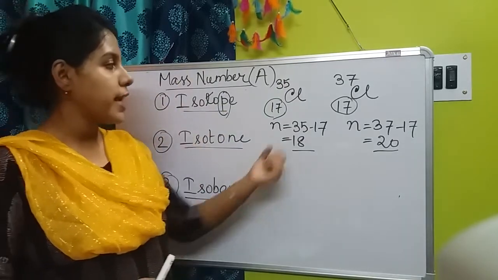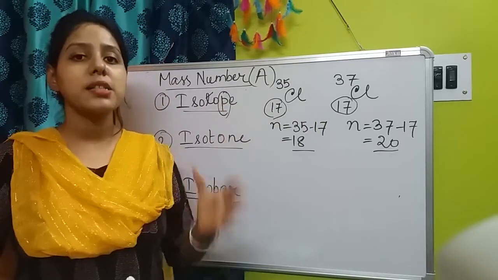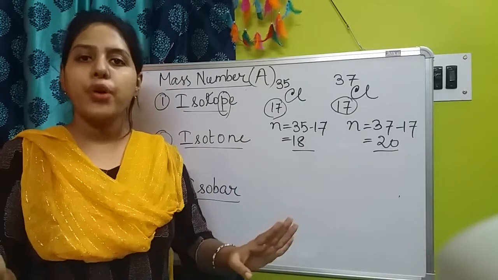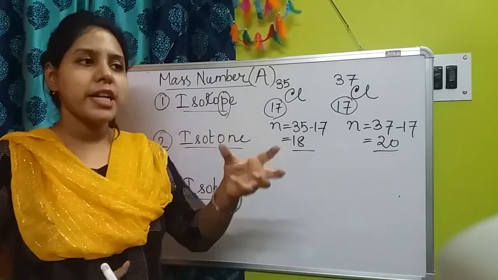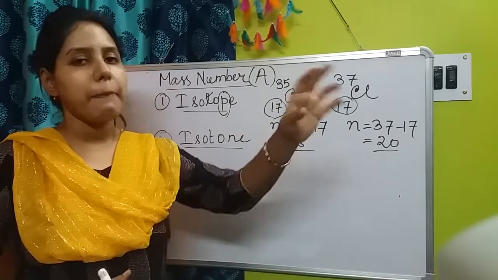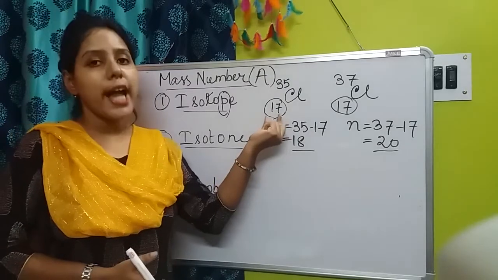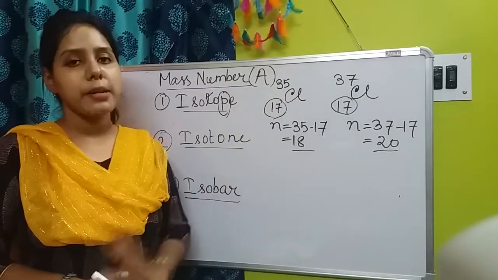And also one thing, atomic numbers are just like roll numbers. Suppose in your class all of you have different roll numbers, right? And a particular roll number represents a particular student. Clear? Similarly, a particular atomic number signifies or denotes a particular atom.